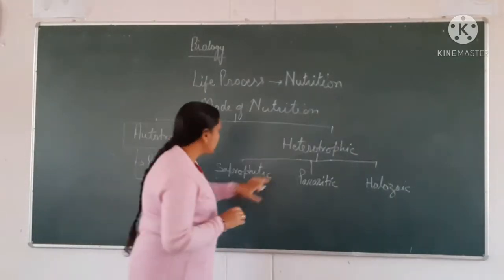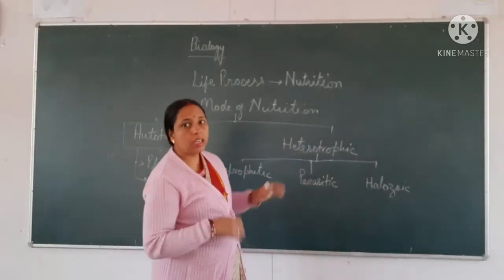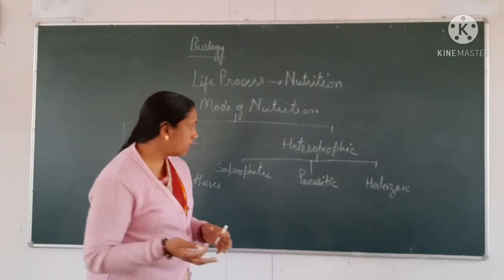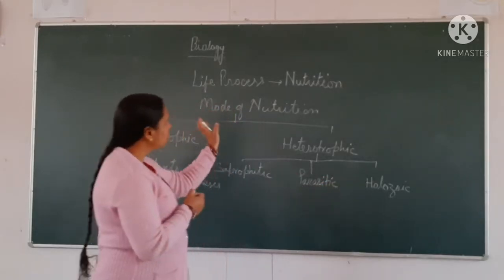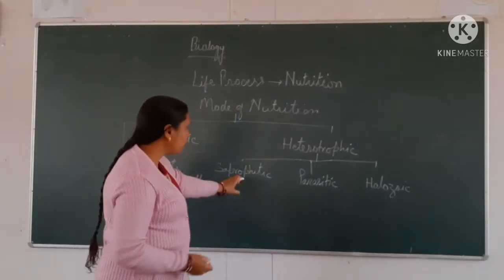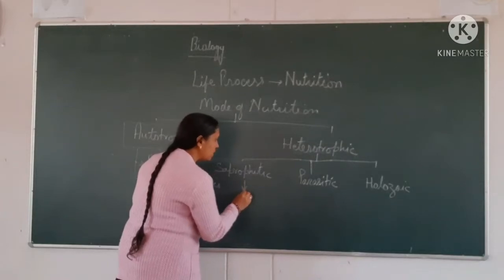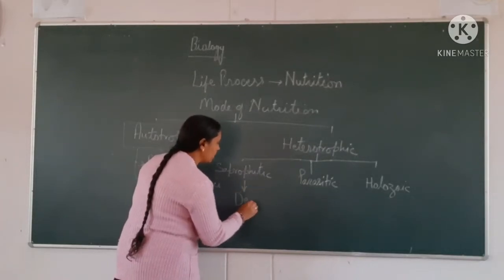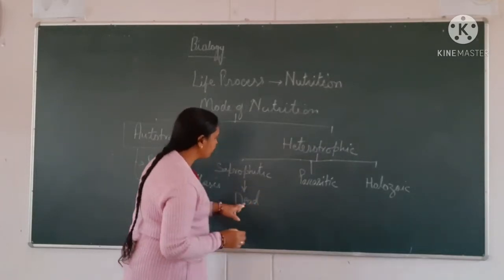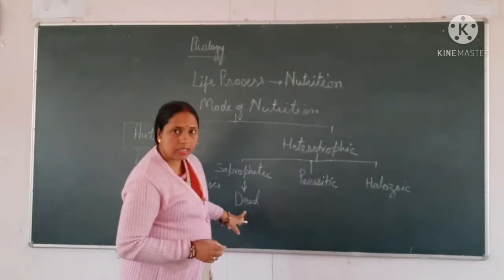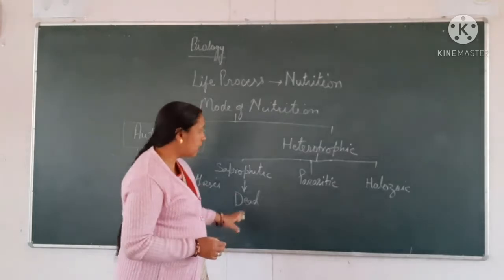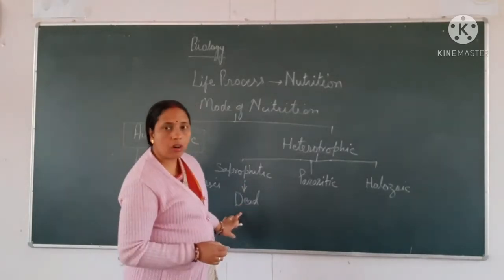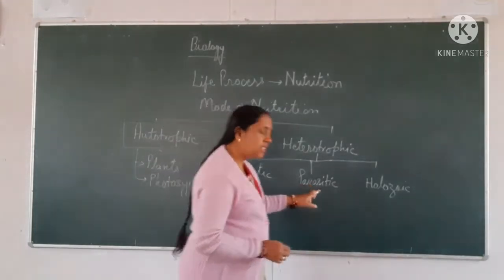Next is heterotrophic nutrition. Depending on the different types of organisms, there are different patterns of nutrition. First one is saprophytic. Saprophytic organisms take their food from dead organisms, like fungi and many bacteria.